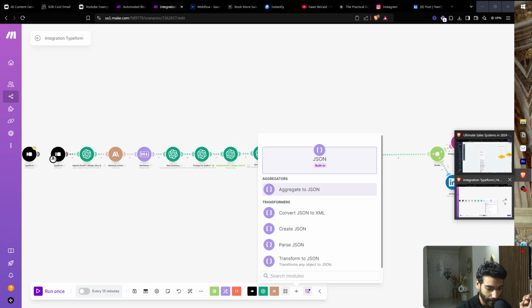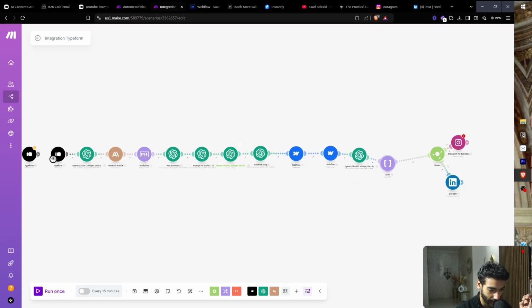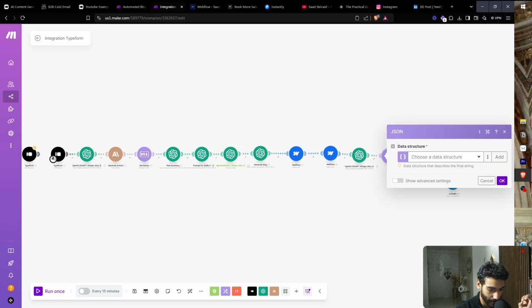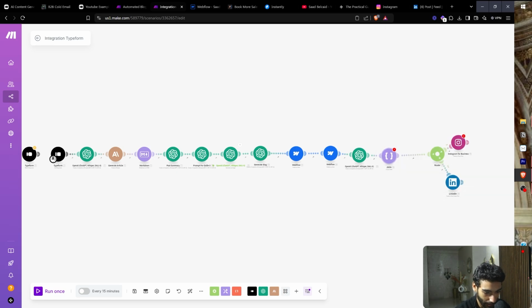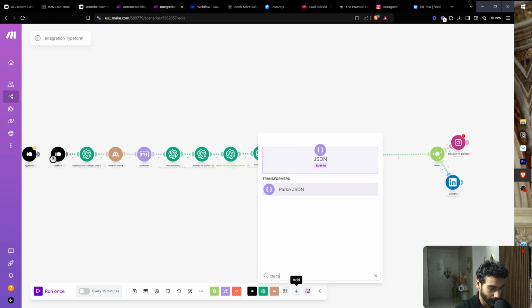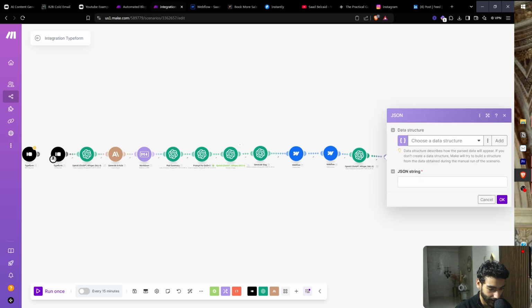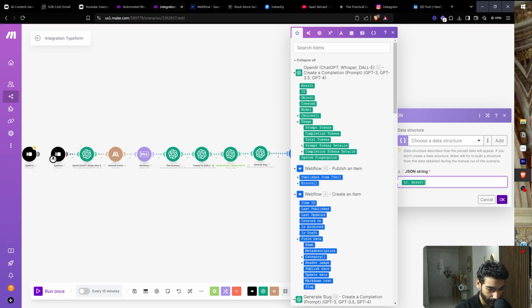So let's go back. We're gonna look for parse JSON, and then we're gonna parse the JSON right here. I believe I clicked on parse JSON. So let's look for JSON again. Parse JSON, and then add the JSON string, which is going to be the results.